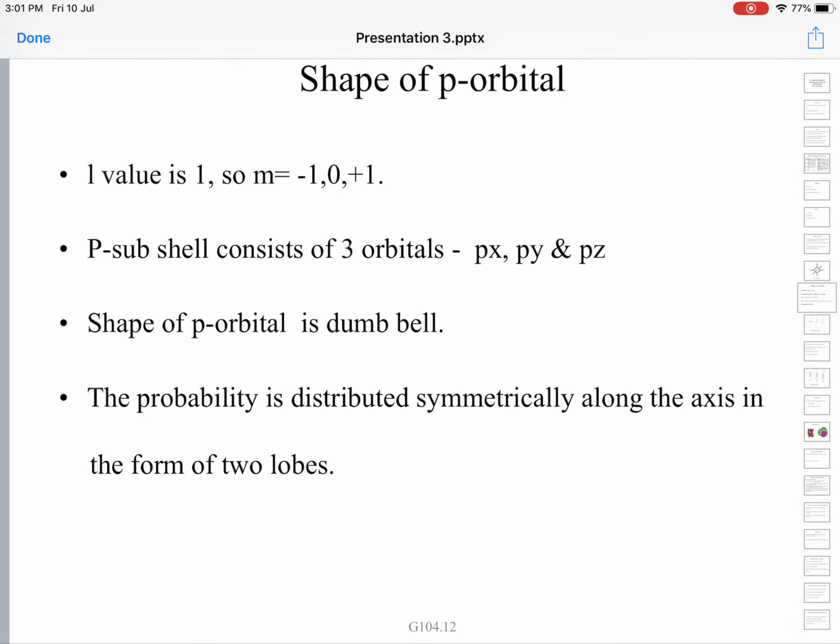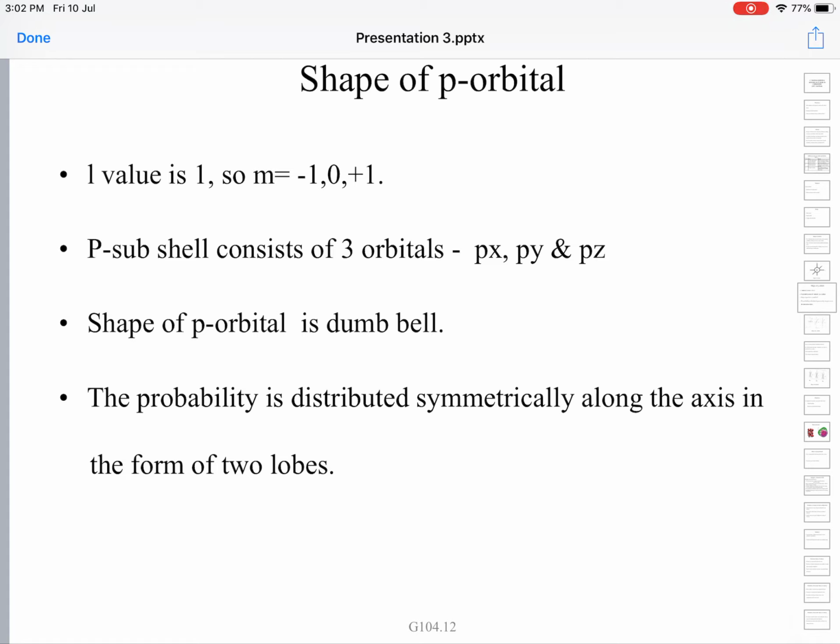The shape of the p orbital. Next we come to the p orbital. Here the L value is 1. Azimuthal quantum number is 1. As you know, depending upon the L value, the M values, the magnetic quantum numbers, vary. Magnetic quantum numbers vary from minus L through 0, inclusive of 0, to plus L. Since here L value is 1, M values are minus 1, 0 and plus 1 accordingly.